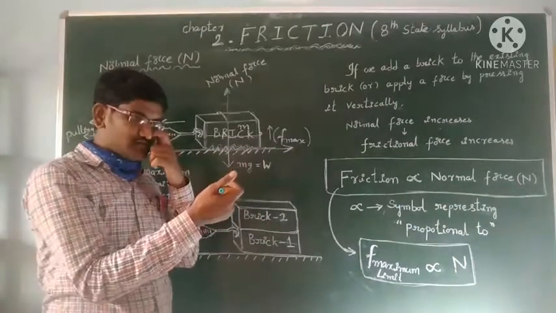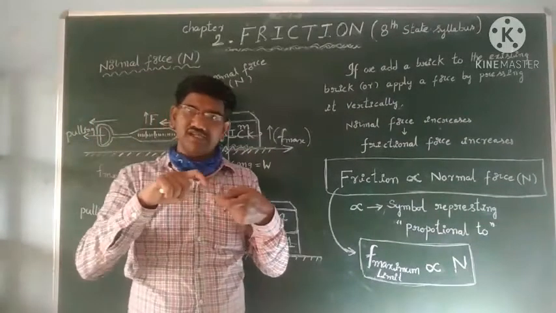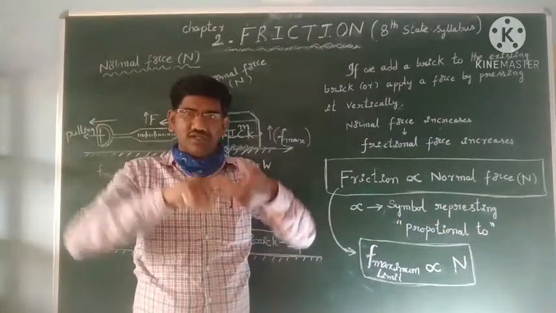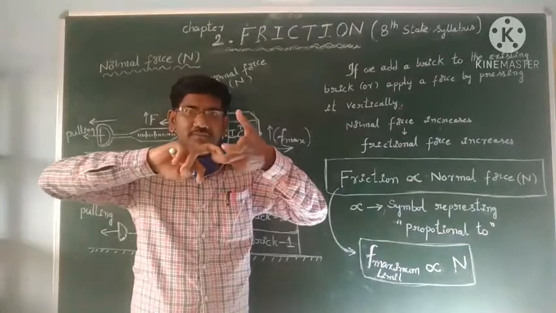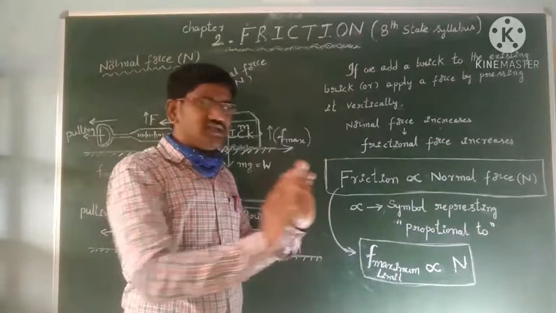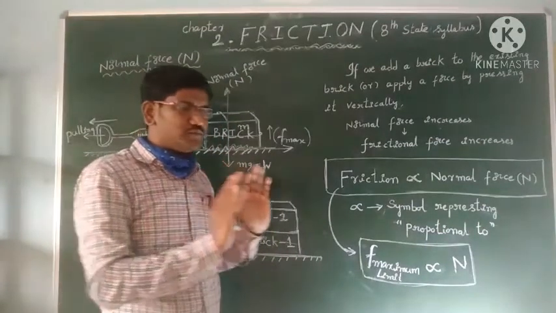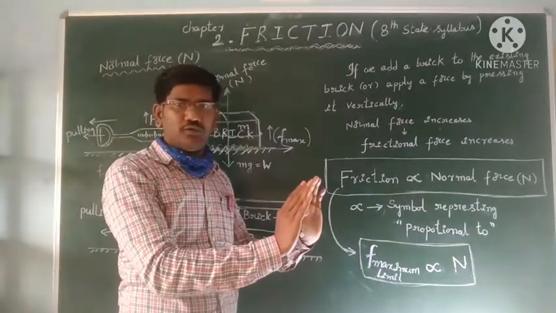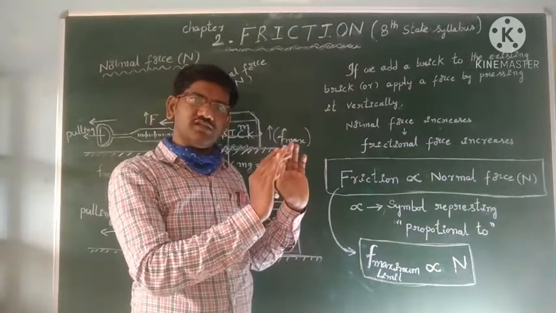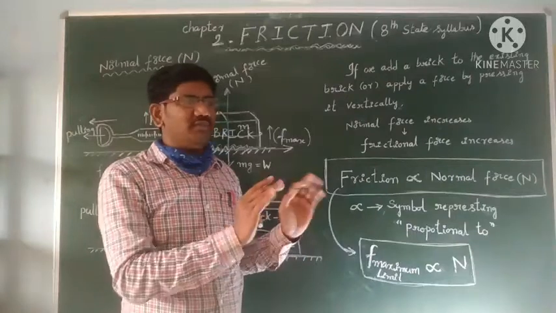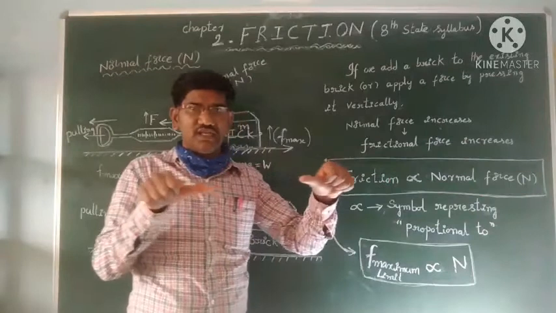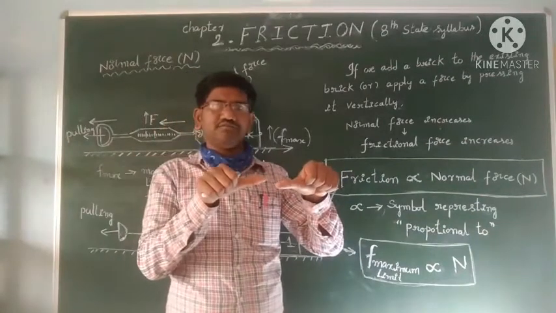That force comes because of the interlocking of the floor and the bottom surface of the washing machine. Slowly you are pushing, it is not moving. You are increasing the force, it does not move. As your applied force increases, the frictional force also increases in the opposite direction.